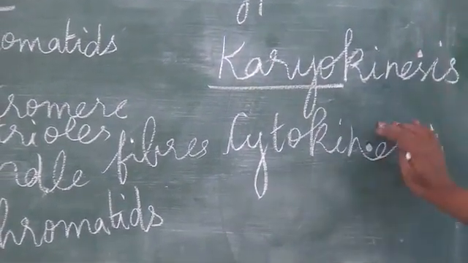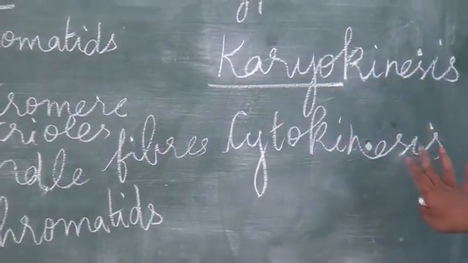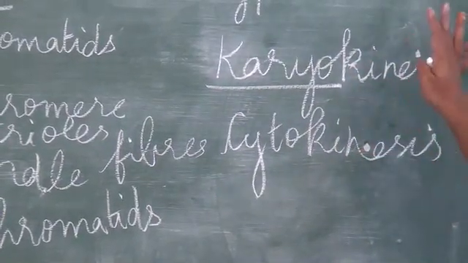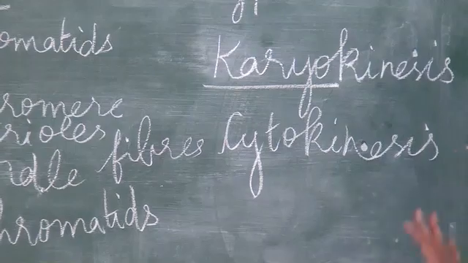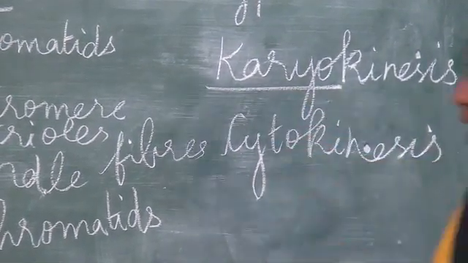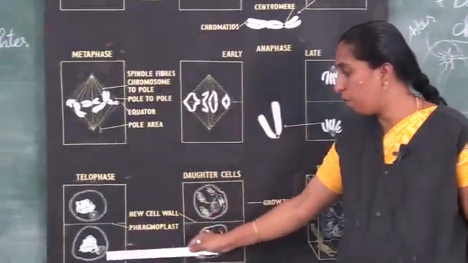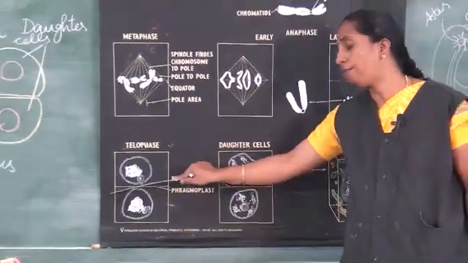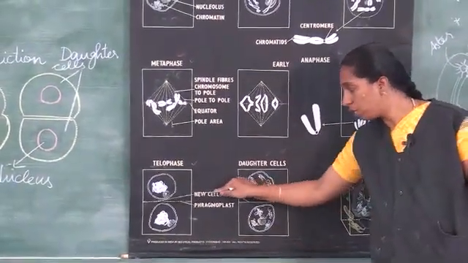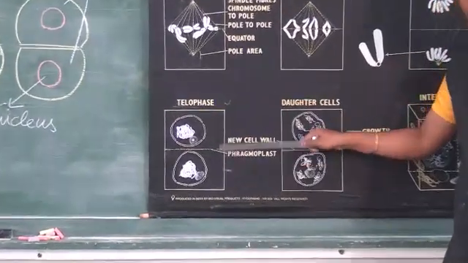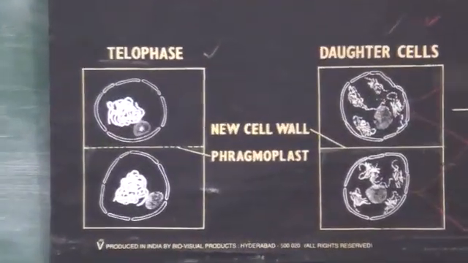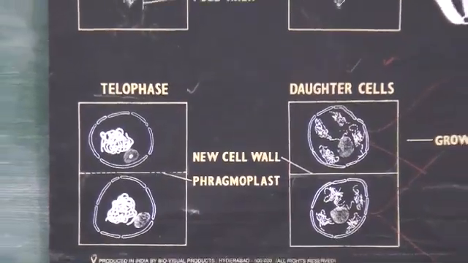This is common in all 3 types of cell division: amitotic, mitotic as well as meiotic cell division. A cell plate is formed, and the cell divides into 2 daughter cells in telophase stage.